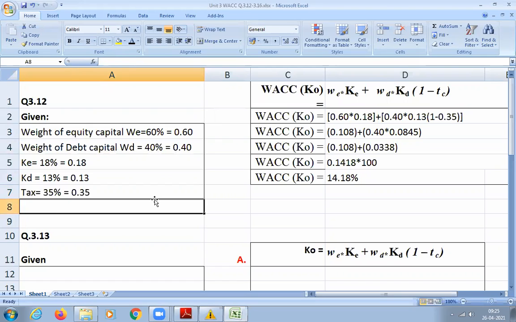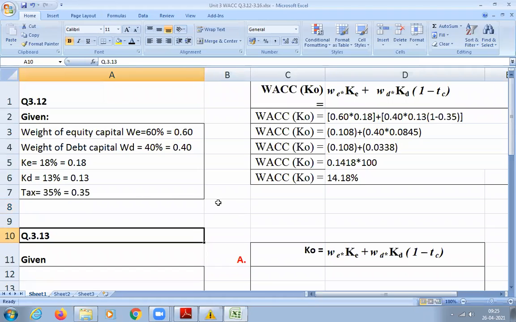So in the upcoming questions, if there's no WE or KE, we'll cut that from the formula also. You can cut that or you can write it as 0, so that it's not considered for your calculation. Okay. But the overall formula remains the same. I'm not changing the formula. Only thing, since it is not given, I removed it. You also can do that way, or else you can write it as 0. Okay. Thank you, sir.